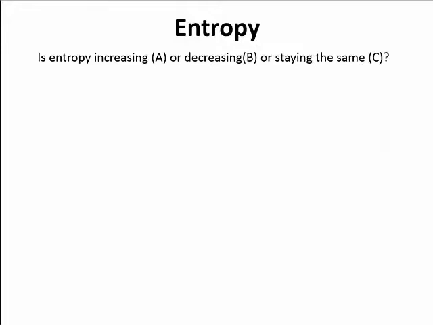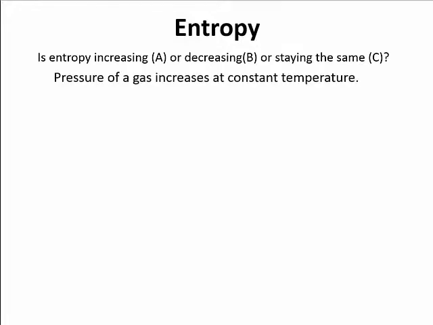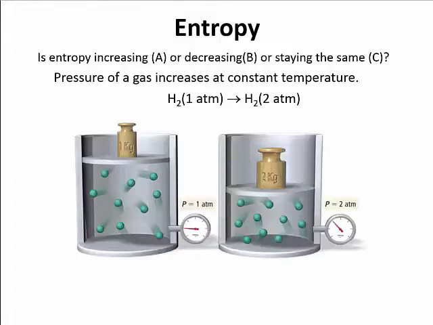Okay, another thing that can affect entropy, especially dealing with gases, is the pressure of the gas at constant temperature. If I take hydrogen gas at 1 atmosphere and increase the hydrogen gas to 2 atmospheres, what's going to happen to entropy? Well, maybe an easier way to look at this is in this picture here. On the left, we've got the pressure of the gas at 1 atmosphere.